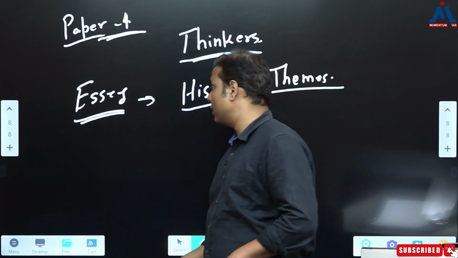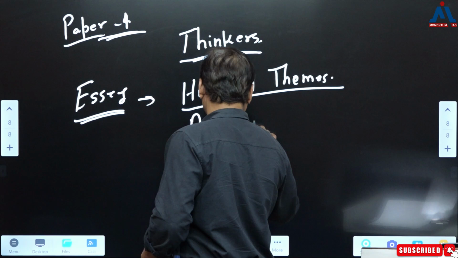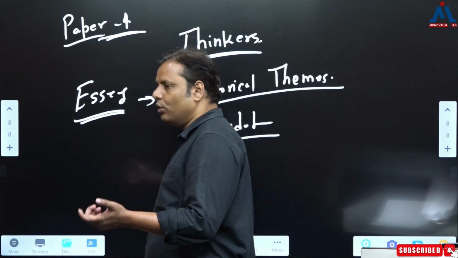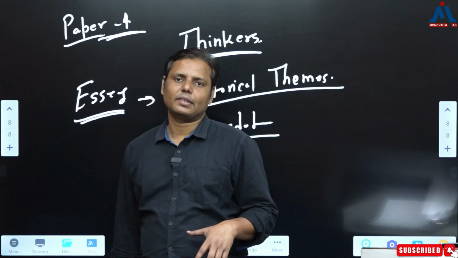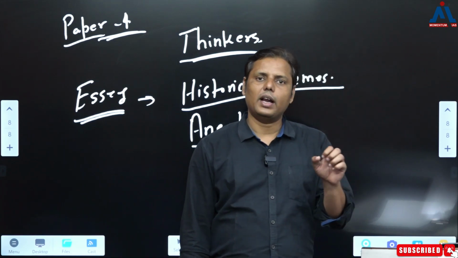And then I can talk specifically about the various anecdotes that you find while reading history. These anecdotes are quite helpful while writing the essay.